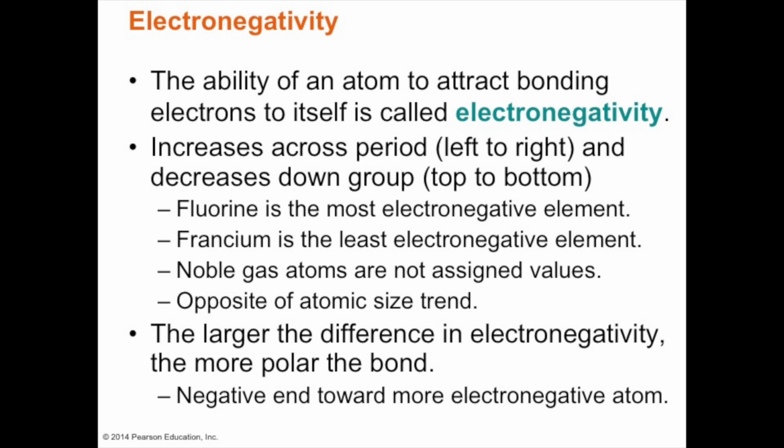So then we come up with a new word called electronegativity. Electronegativity is the ability of an atom to attract bonding electrons.